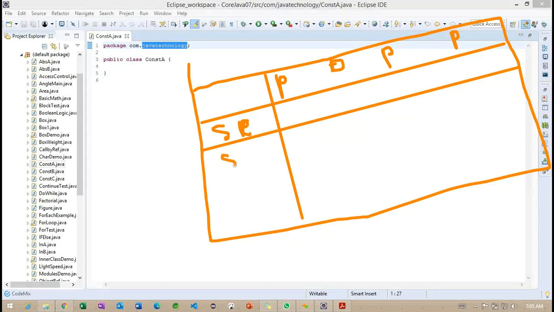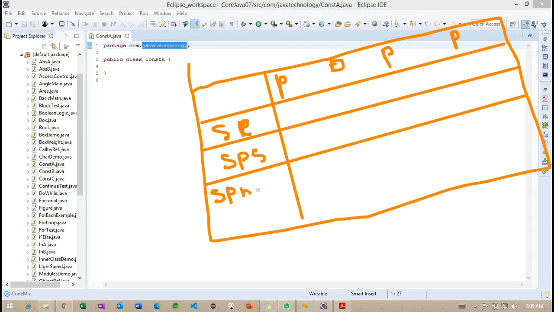And then same package subclass, which is pointed as SPS. And after this, same package non-subclass. We'll see how exactly it's going to work.